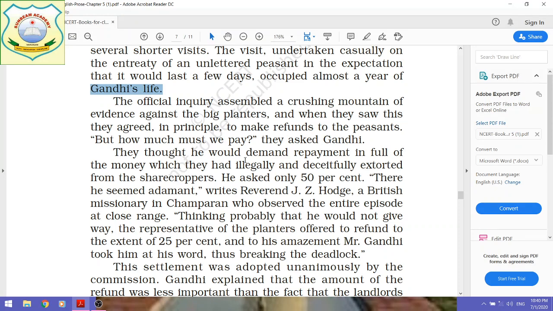They became ready to refund the money which they had extorted illegally from the peasants. But another problem arose: how much must they pay? They asked Gandhiji how much money they would have to pay back to the peasants.